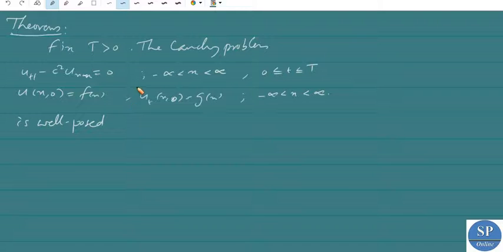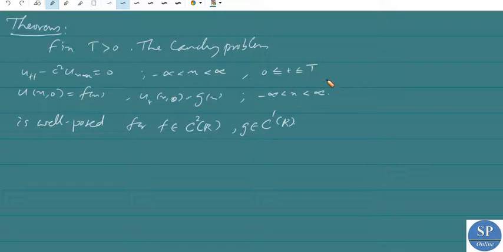This Cauchy problem is well posed for f belongs to C2(R) and g belongs to C1(R).